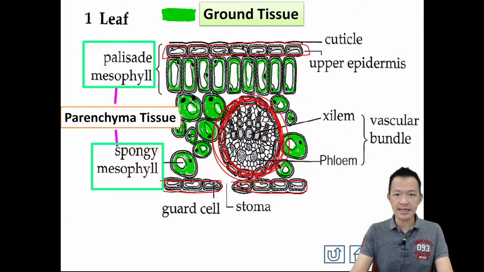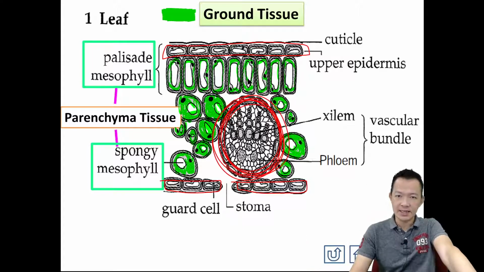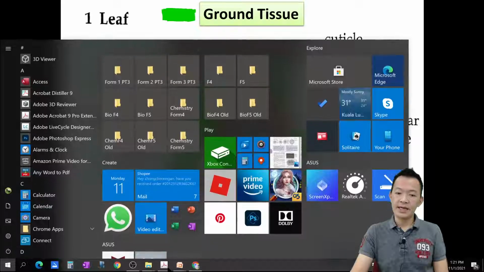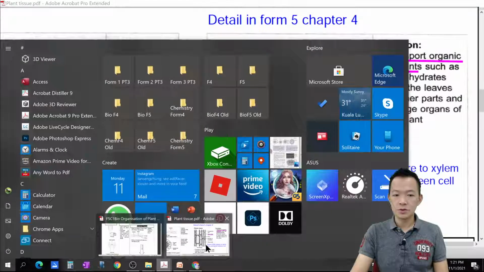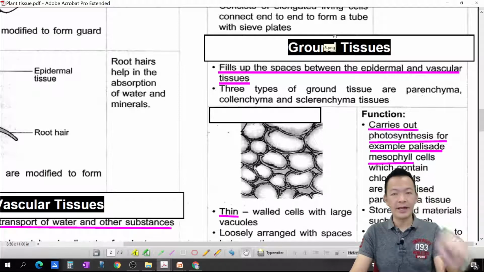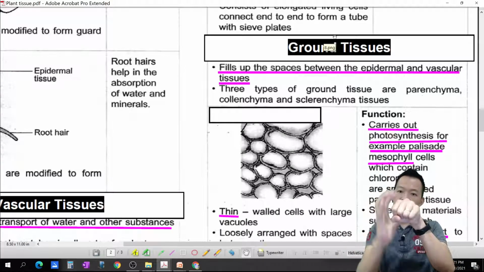So all the green color here, for leaf, all the green color structure here, all the cell, all the tissue here, we call them as ground tissue. They fill the space. 它们填满空间，OK？填满空间。So our next type of permanent tissue will be ground tissue. 三种罢了，表面、血脉。其他填满空间的就叫 ground tissue.